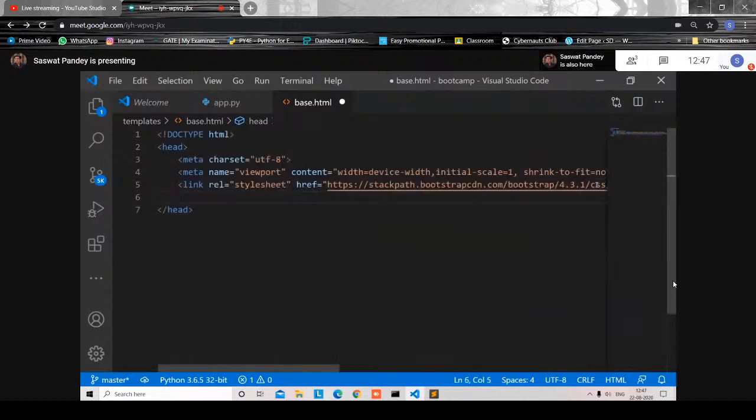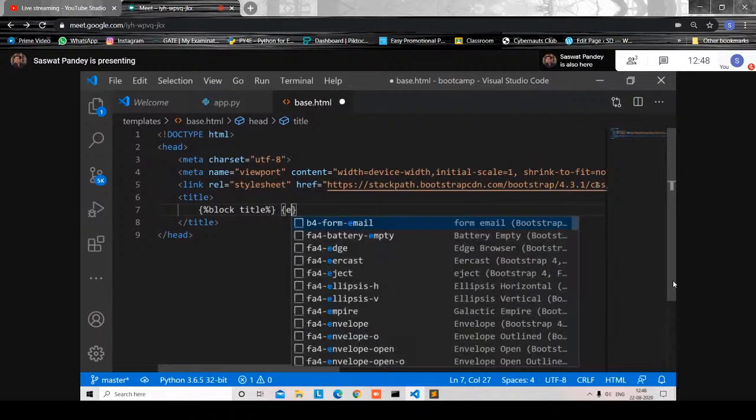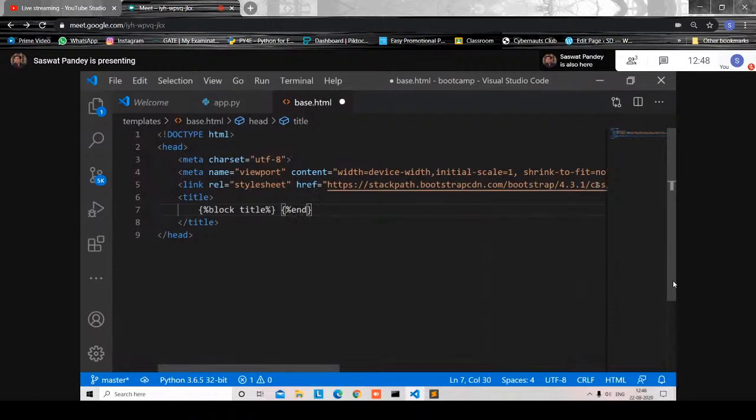Now let's go to the title. Inside title, we'll make a block. So block would be block title, and there would be an end block which will end the block. So this is the base of the base HTML file, and from the next HTML we don't need to type this much. It will work very easily. So these are the blocks we have made.